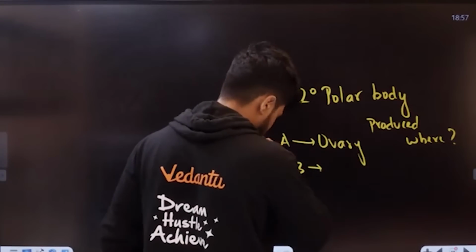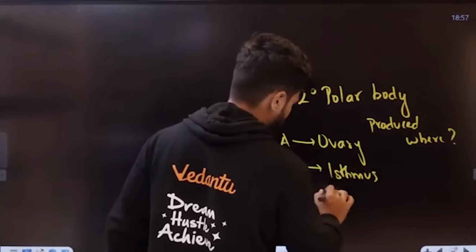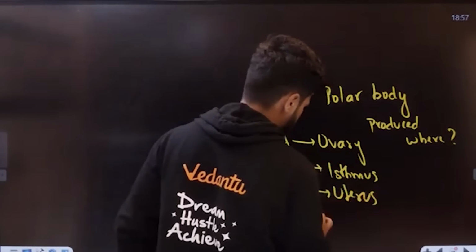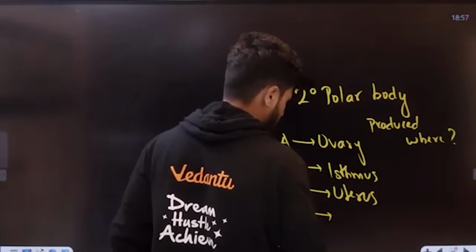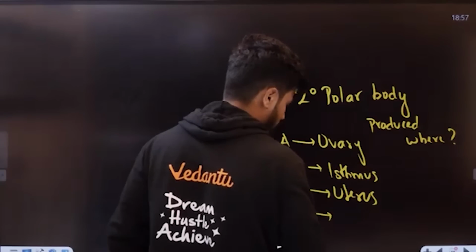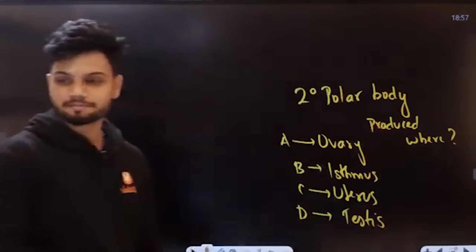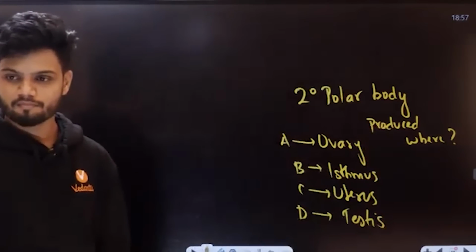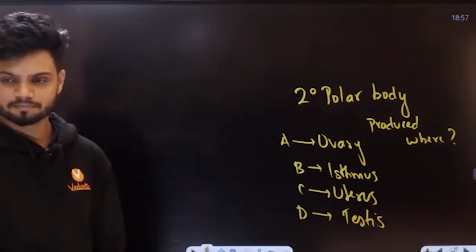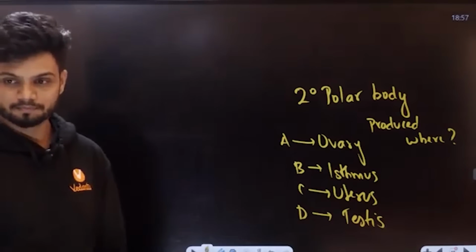Option B, isthmus. Option C, uterus. Option D, testis. Tell me the answer now, students. Where is the second polar body produced?